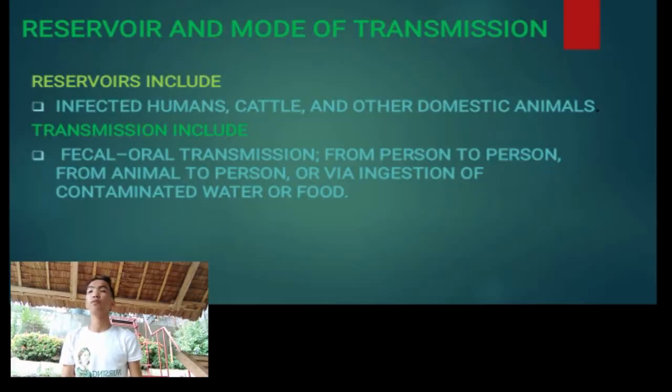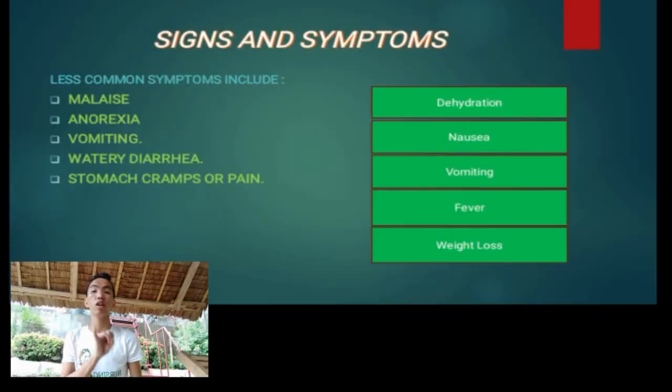The reservoir and mode of transmission of cryptosporidiosis: the reservoir includes infected humans, cattle, and other domestic animals, and the transmission includes fecal-oral transmission, from person to person, from animal to person, or via ingestion of contaminated water or food. Signs and symptoms are weight loss, fever, vomiting, nausea, dehydration, malaise, watery diarrhea, stomach cramping or pain, and lastly anorexia.